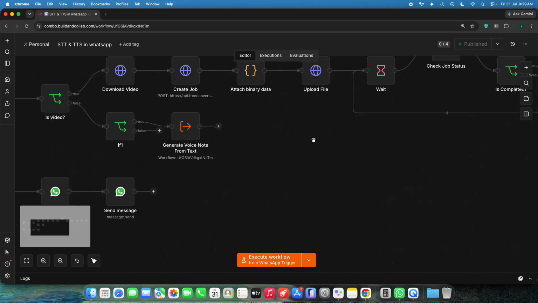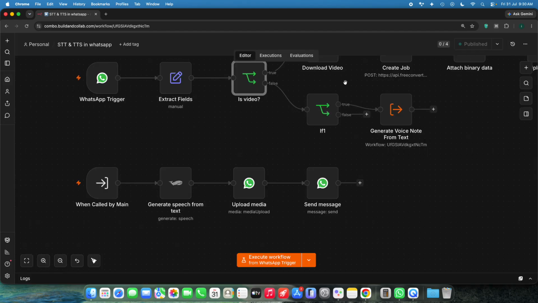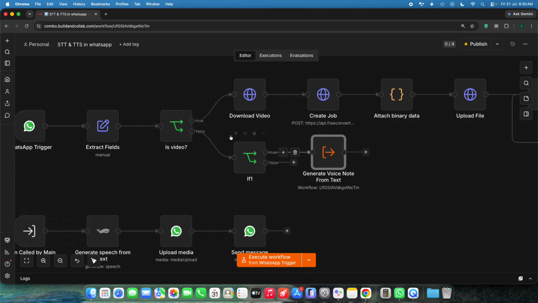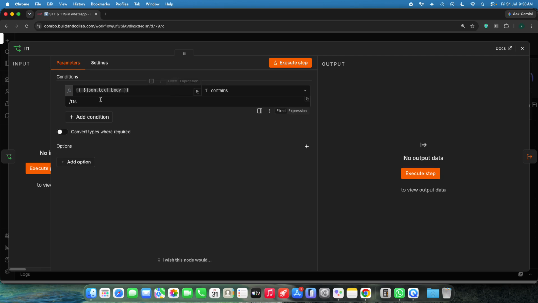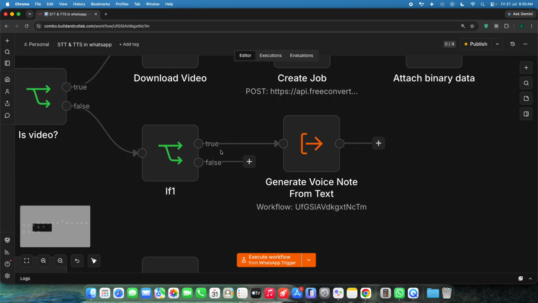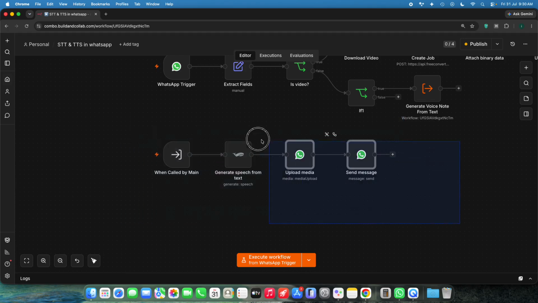Okay. So let's say there is another scenario too. If it is video, we continue the process that I just described. But if it is not video, then it goes through another if logic, which checks whether the message contains the slash TTS word or not. If there is, we move forward and use the second sub workflow to generate speech from the text.